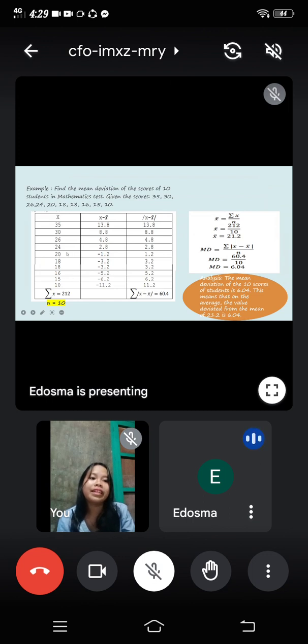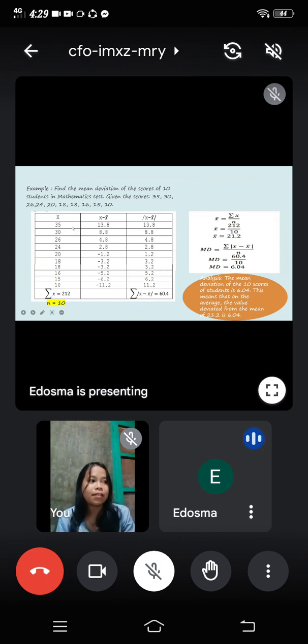Since we already got the total of the scores, we will divide it by the number of cases, which is 10. So we get 21.2. After getting 21.2, we have to subtract it from the individual scores.